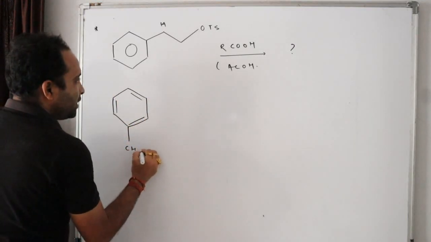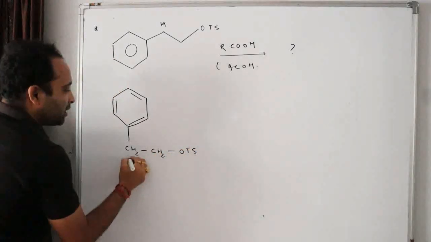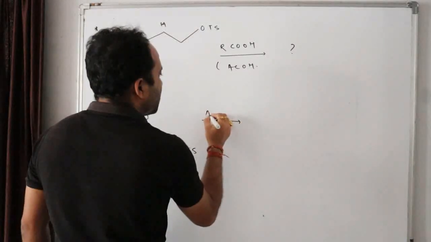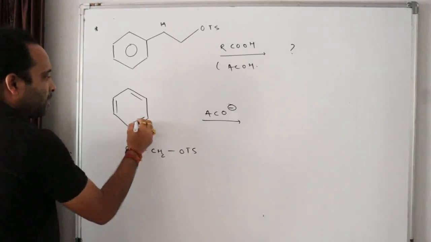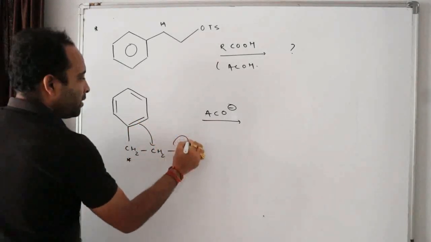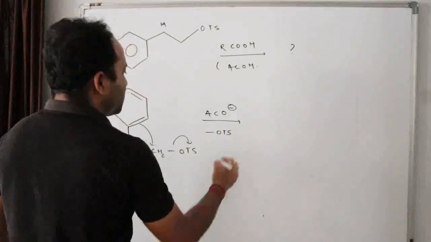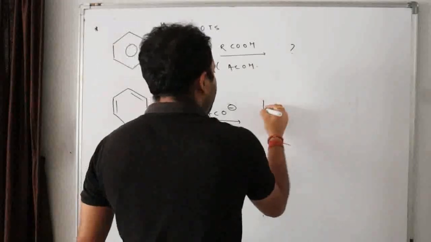Is it CS2, CS2, OTS? Is this a star here? Now, what will happen in presence of SeO minus? Do you remember now? This will be attacking here and this will be leaving, isn't it? That means OTS, tosylate ion, is a very nice leaving group. It leaves. So what is formed here?